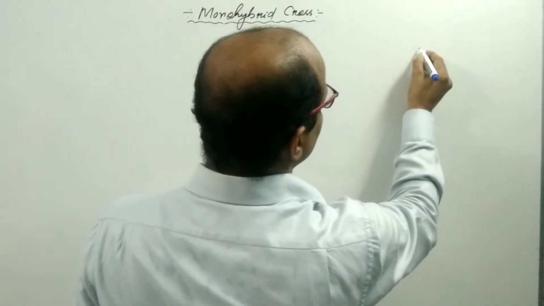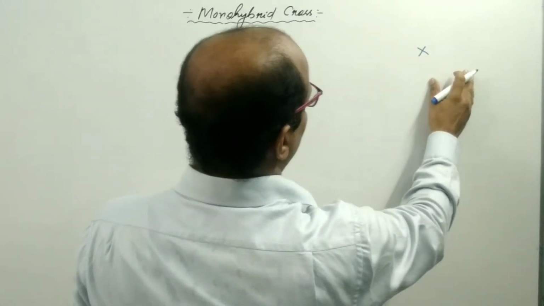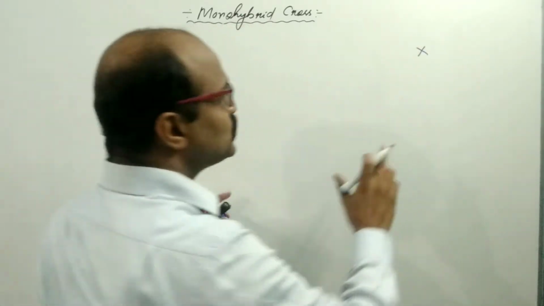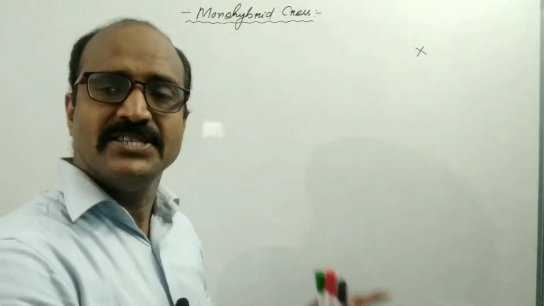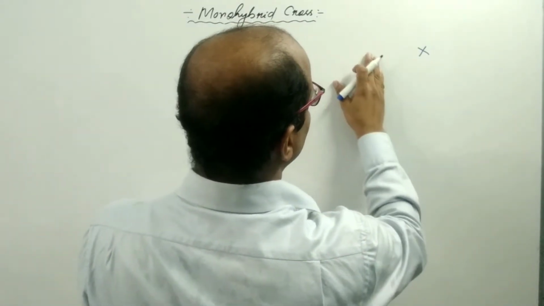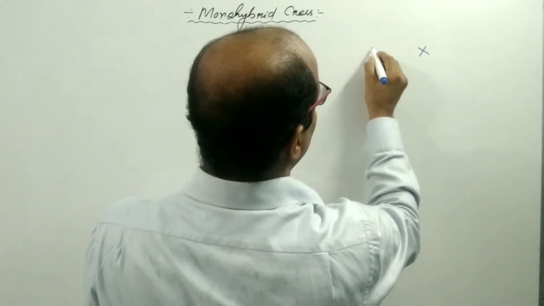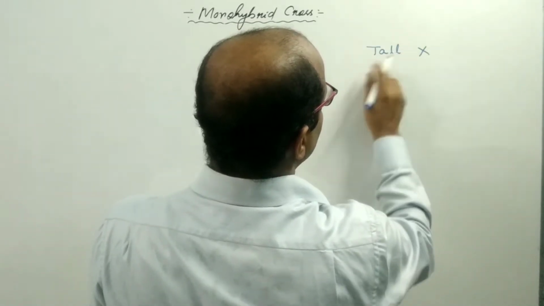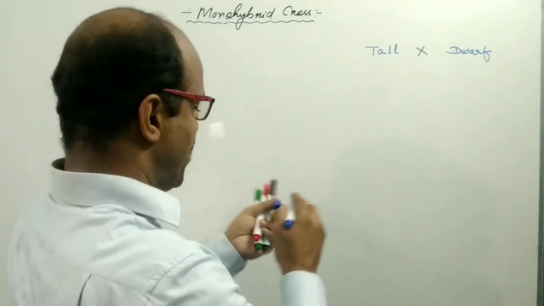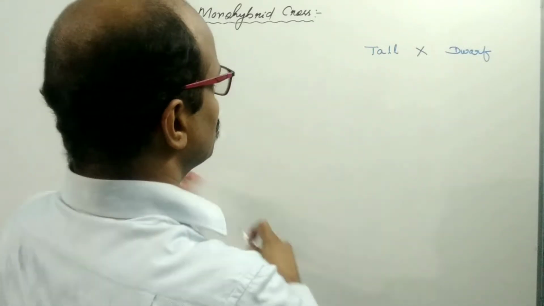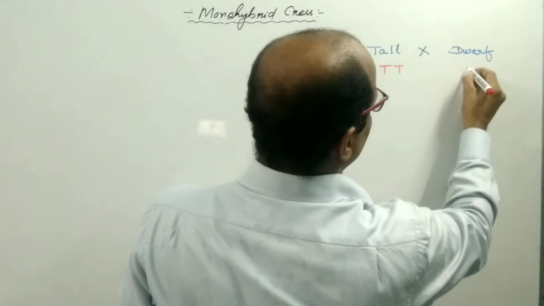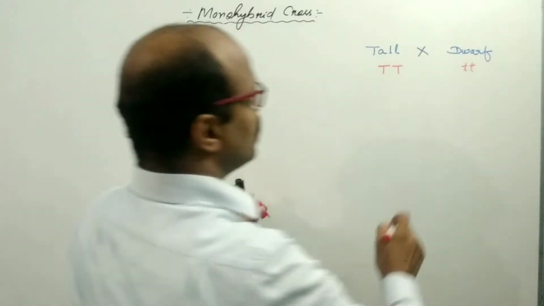Mendel did the cross between two parents. Suppose that this is parent 1 and this is parent 2, and these two parents differ from each other by a single pair of contrasting characters. Suppose parent 1 is a tall individual and parent 2 is a dwarf individual. Mendel used the capital letters TT for the tall parent, and small tt for the dwarfness character.